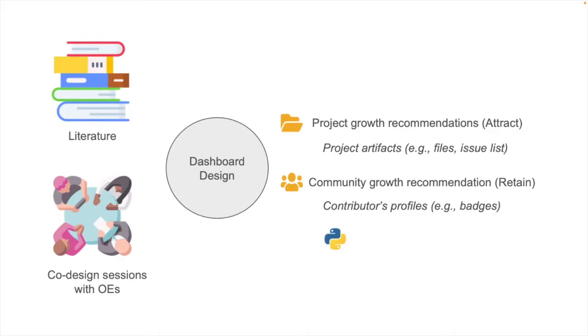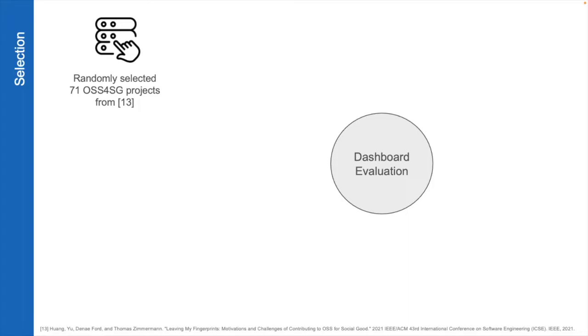We used Python and the GitHub API to implement our dashboard functionalities. For our dashboard evaluation, we first randomly selected 71 open source for social good projects from a prior literature. Open source for social good projects are projects where the outcome distinctly targets a community of people to overcome a societal issue. We used open source for social good projects for our evaluation since prior work has shown that open source for social good projects attract contributors who are interested in a broader impact, and also tend to attract contributors from minority groups.